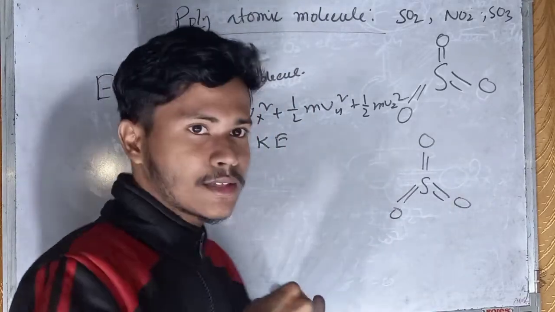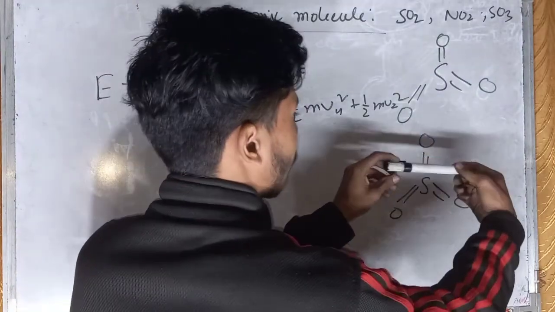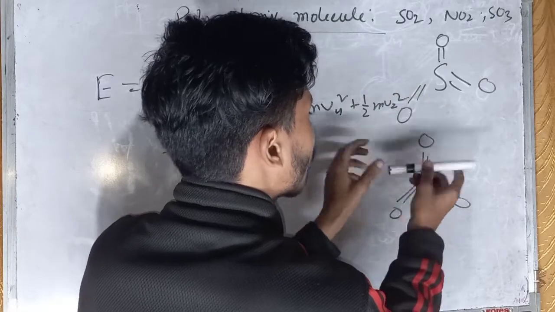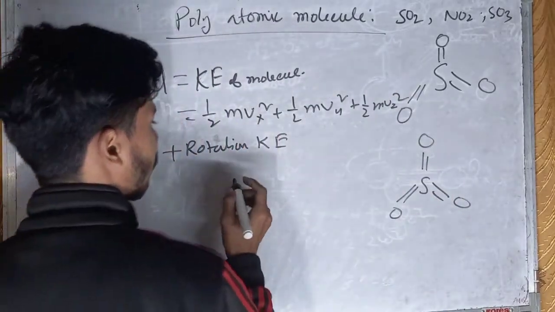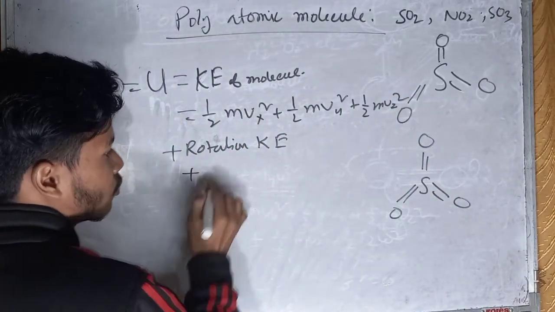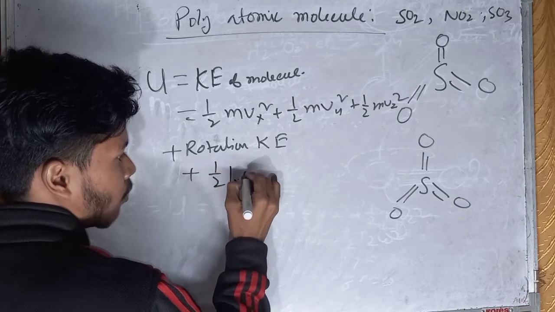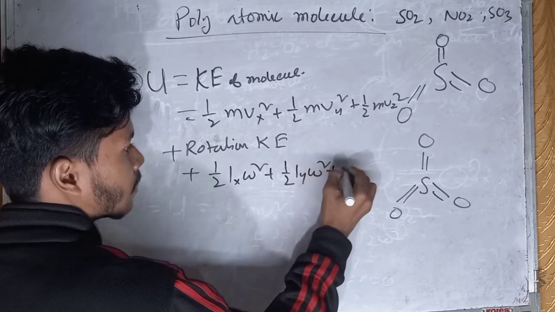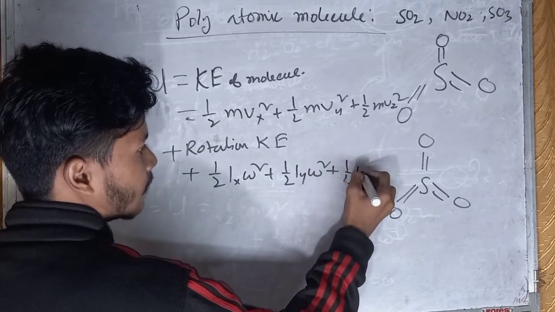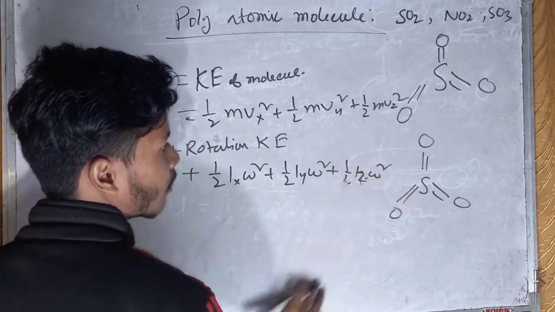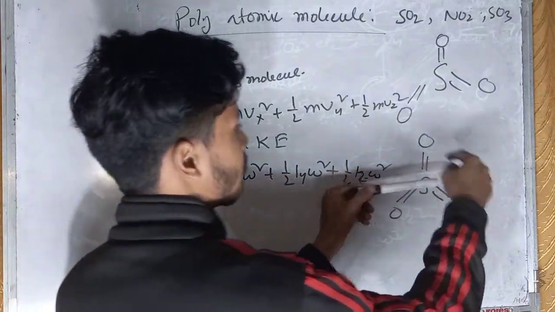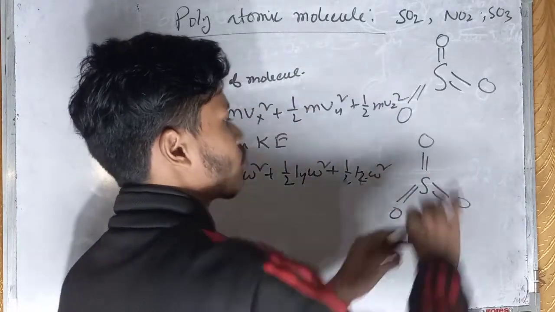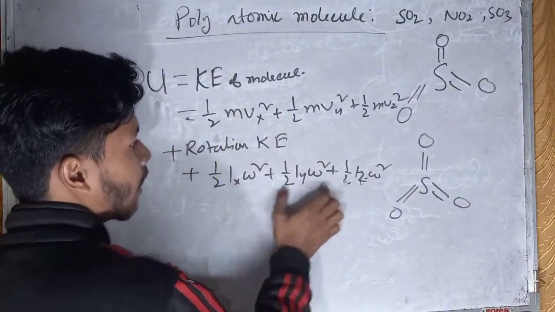It can rotate about all three axes, so all terms are counted: half of I x omega square plus half of I y omega square plus half of I z omega square.